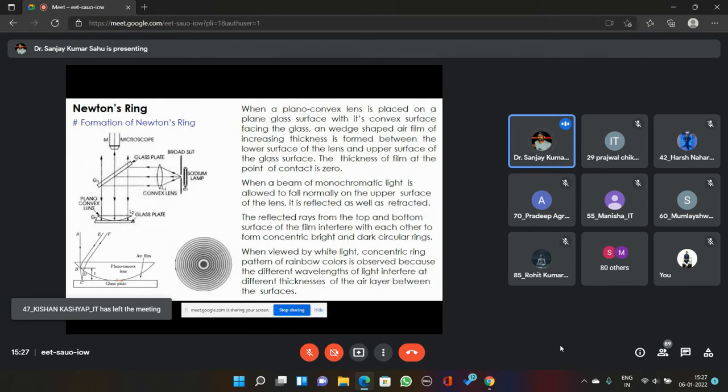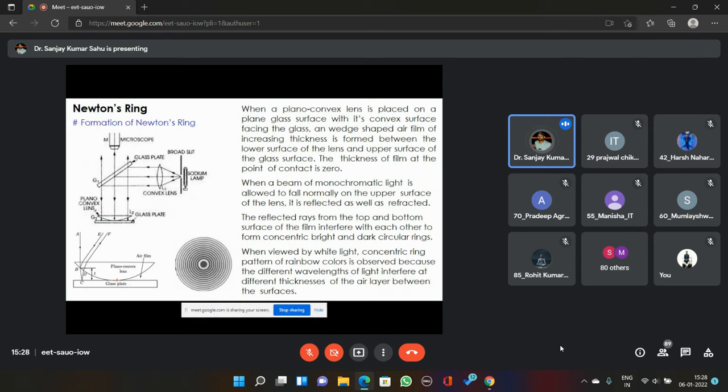If you place a drop or two of water over it, the thin film formed will be a film of water or any liquid. Anyway, by using this plano-convex lens and a glass plate, we can generate a thin film.